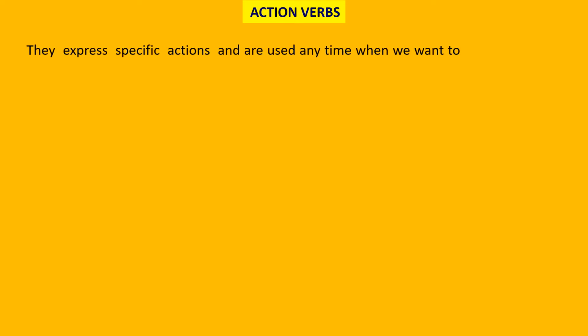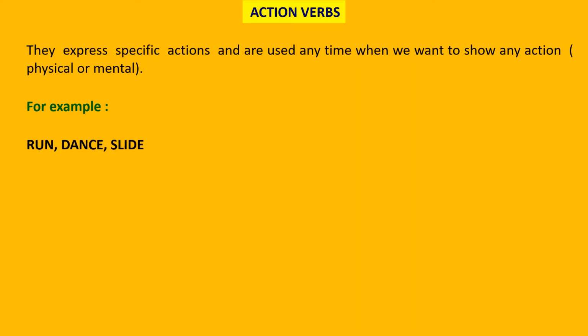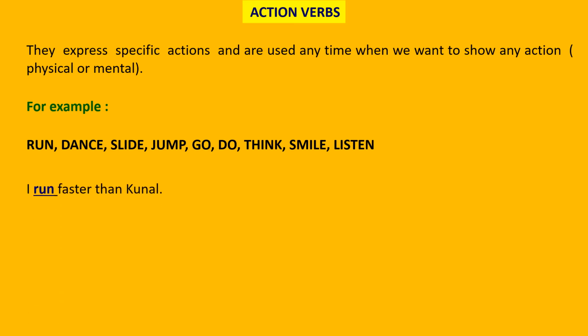So starting with the first type of verb, that is action verbs. Action verbs express specific actions and are used anytime you want to show any action, physical or mental. Physical actions involve running, doing, dancing, sliding, jumping, going, cutting, and mental verbs are think, smile, listen.